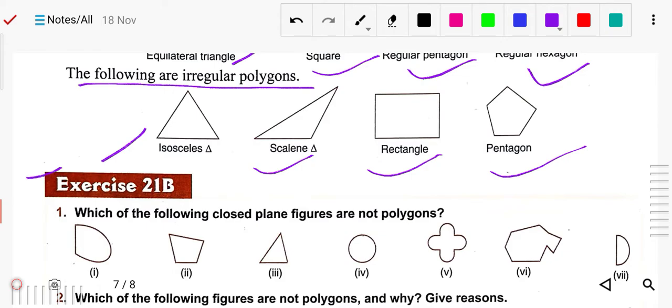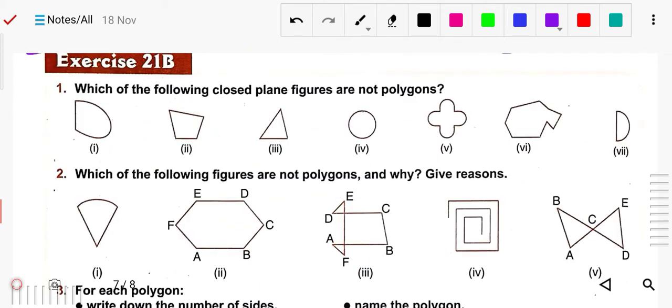Now exercise 21b. Here is the first question. Which of the following closed plane figures are not polygons? It means you have to find out which one is not a polygon. Okay, let's just see it.